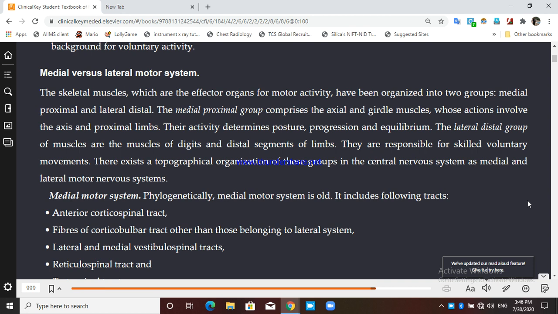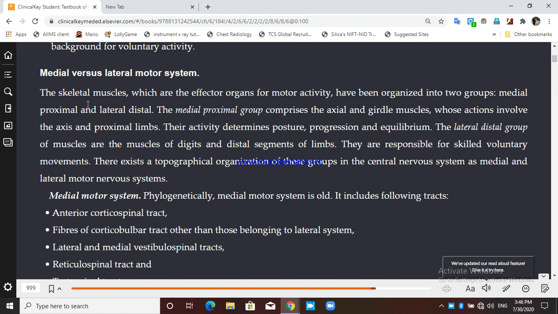While the lateral motor system controls the distal muscles like fingers, toes and all, so they are more involved in skillful movement. So that's what we have to remember.